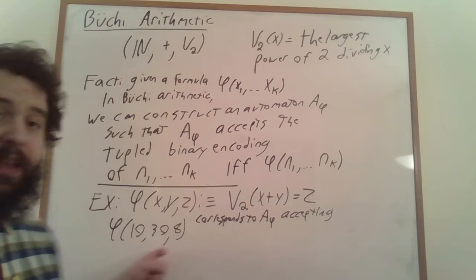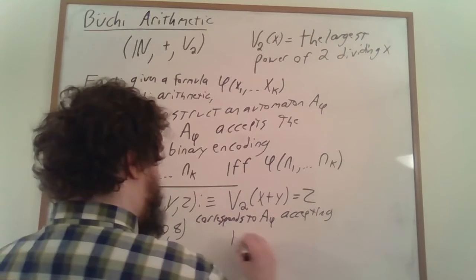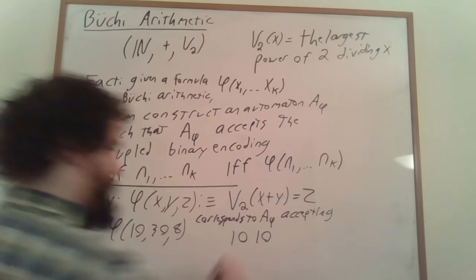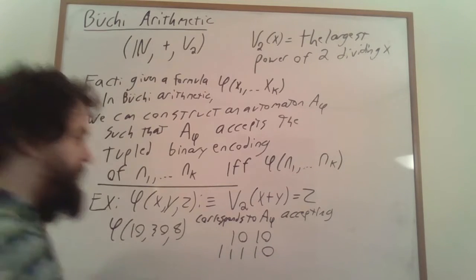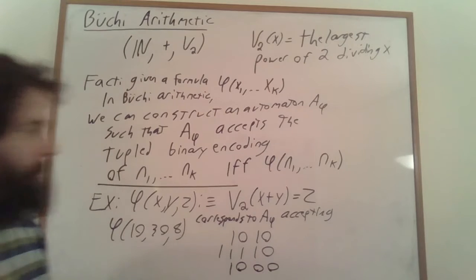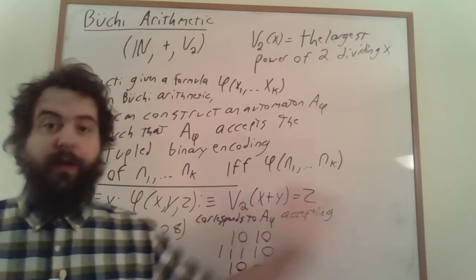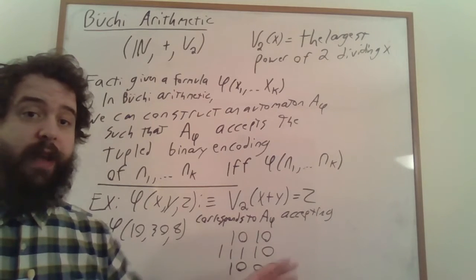We encode each of these numbers in binary. So 10 is 1010, 30 is 11110, and 8 is 1000. Now, normally, if we were talking about words, we'd want to pad on the right, right? We would want to add in a padding character on the right of these things.